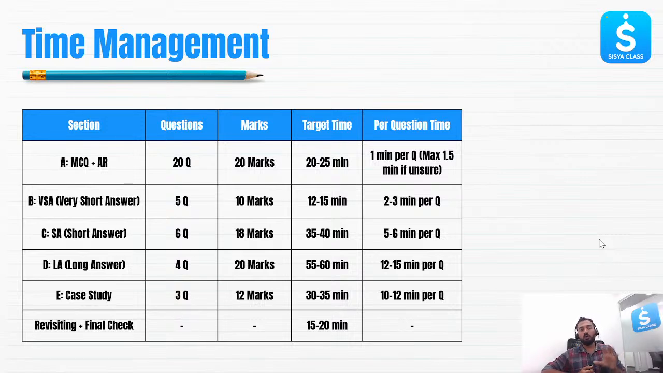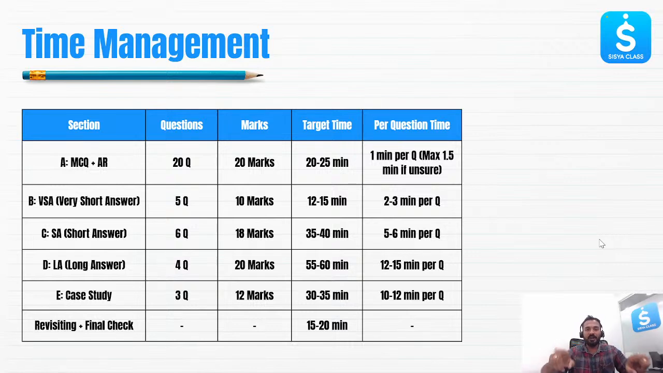So the topics you are strong in, which are easy for you, you will be able to solve fast, right? So you solve those questions fast so that you have more time left for the tougher questions. So this is the gist of time management. You solve the easy questions first so that you have more time left for the tough questions.